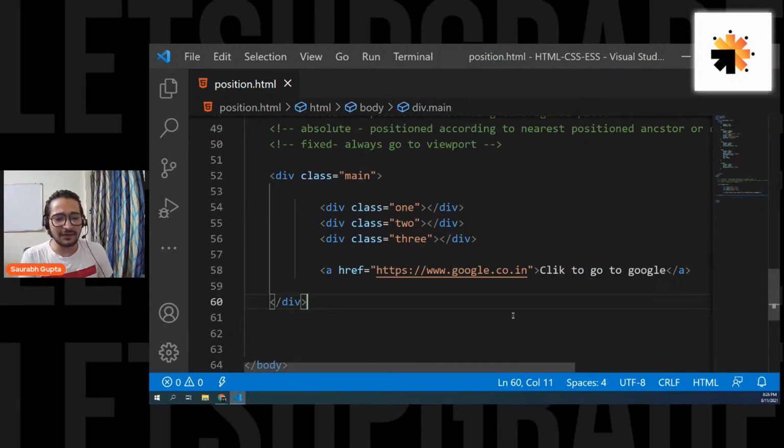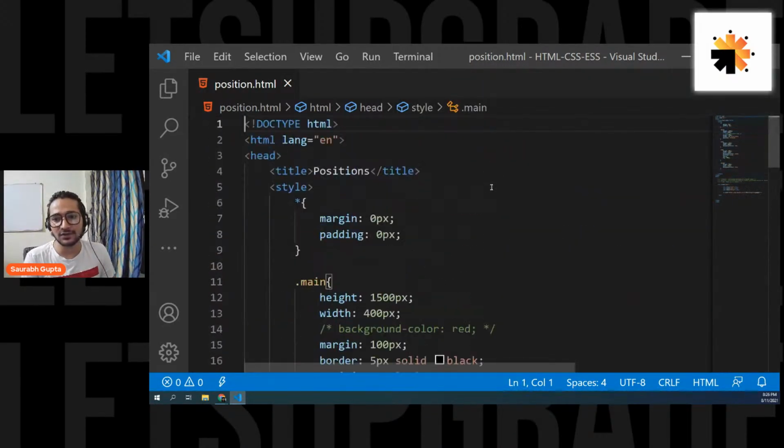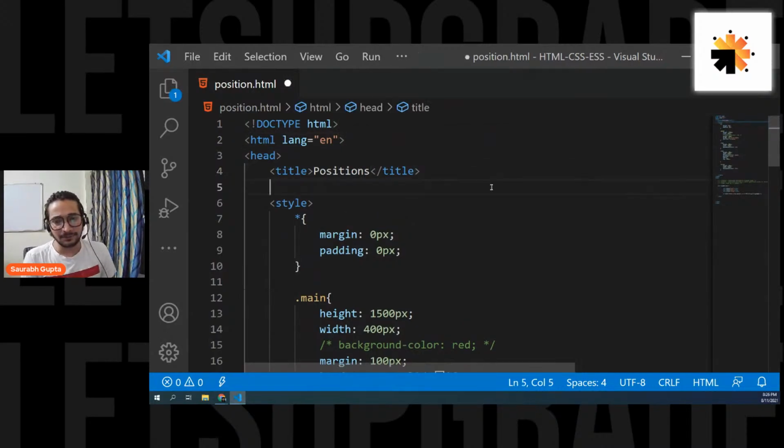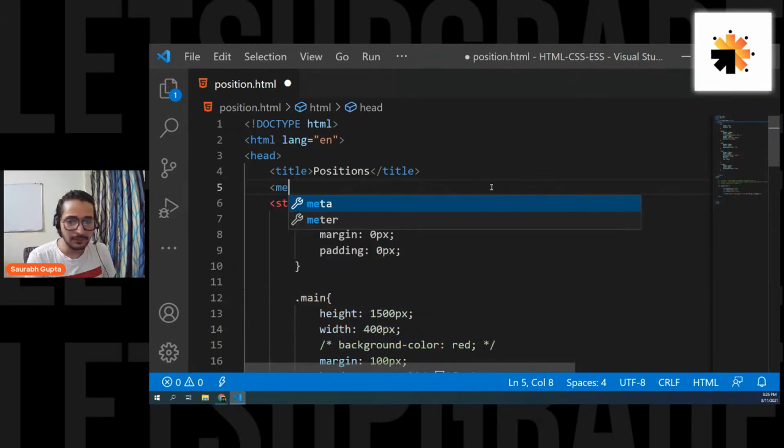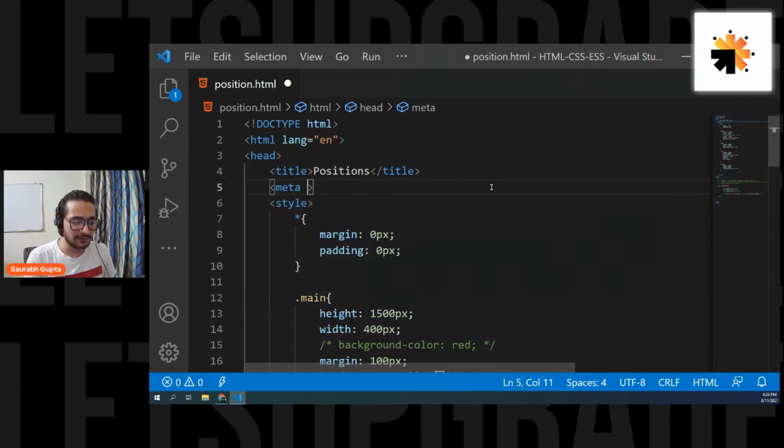Finally, I think some people were asking about meta, right? I'll tell you what meta is. Meta is nothing but a tag that contains extra information, or metadata, about your HTML page. For example, you saw one meta where you wrote charset UTF-8.